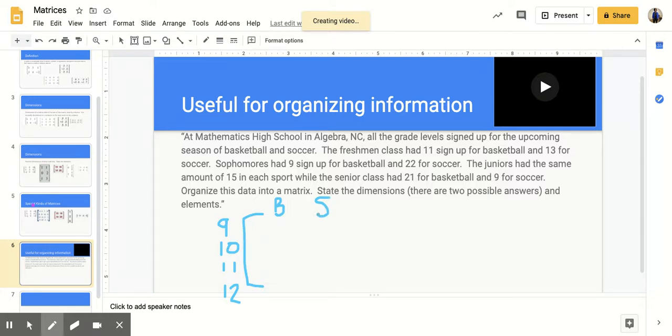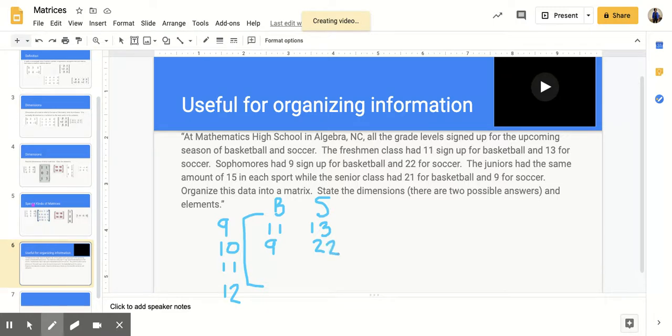soccer. So if I read through here, it says the freshman class had 11 sign up for basketball and 13 for soccer. Then it says sophomores had 9 sign up for basketball and 22 for soccer.